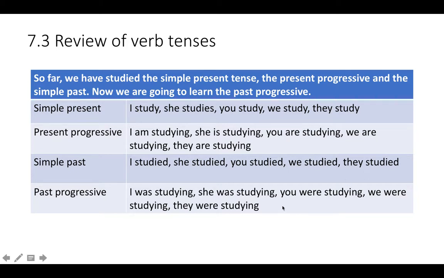Next, we're going to learn the past progressive, which goes: I was studying, she was studying, you were studying, we were studying, they were studying.